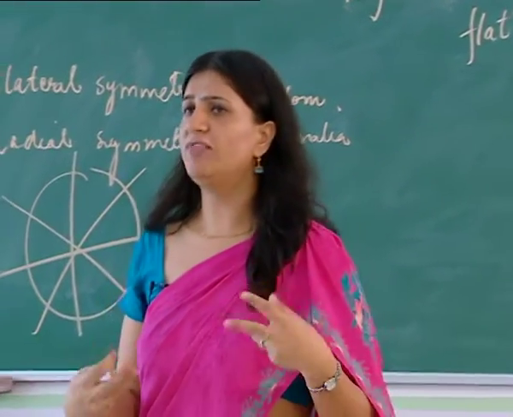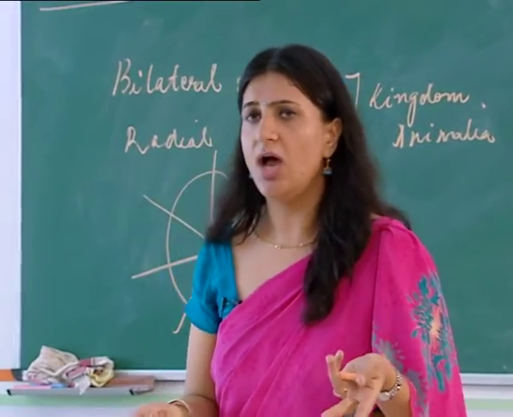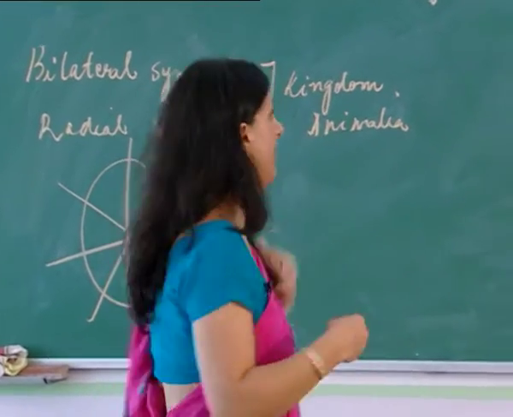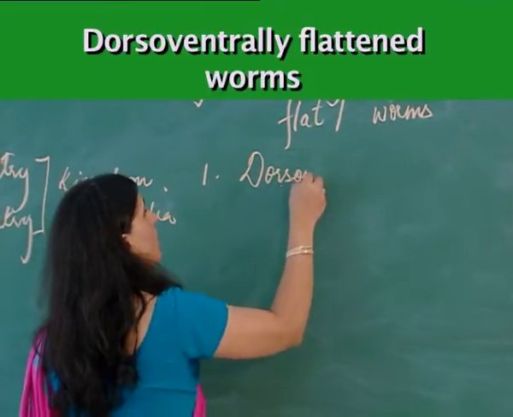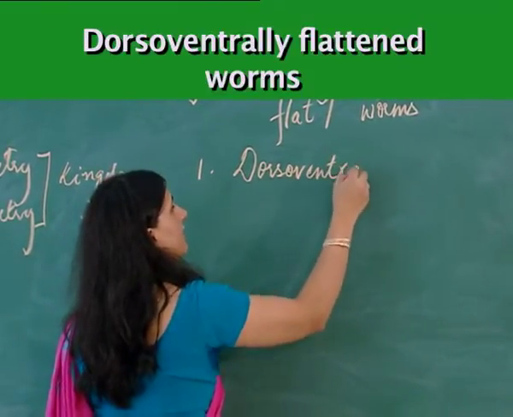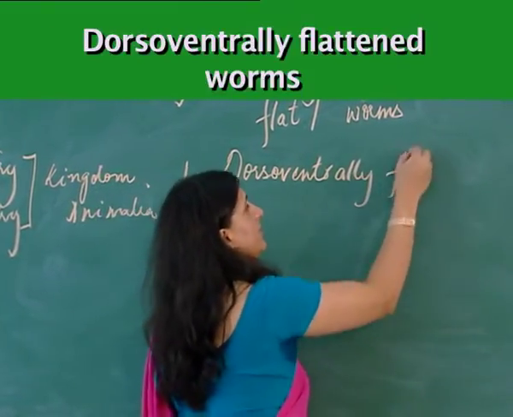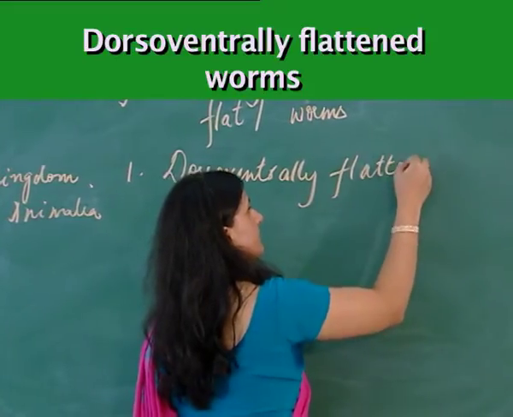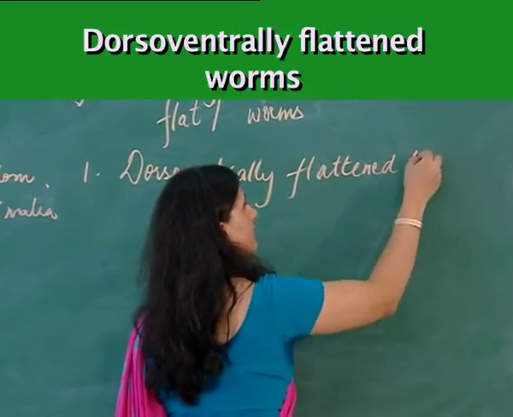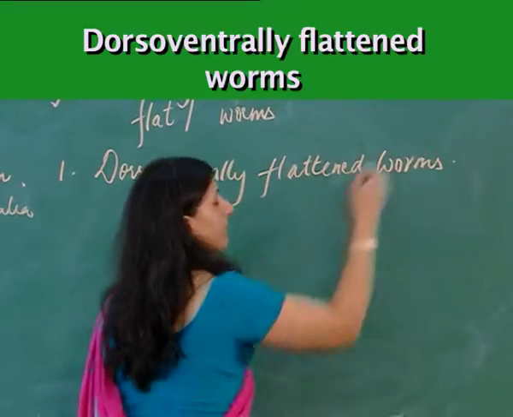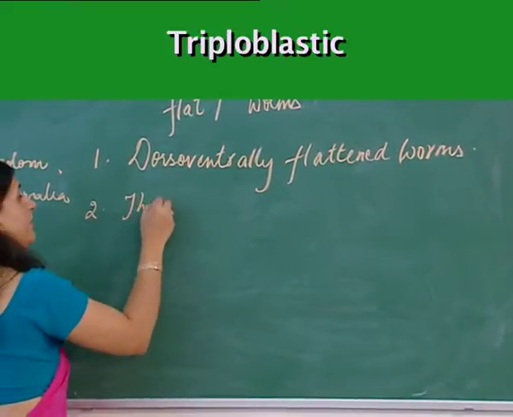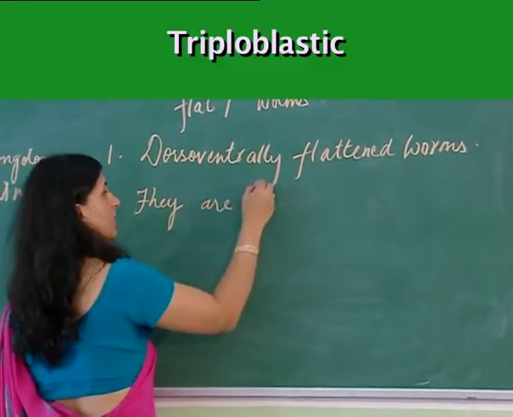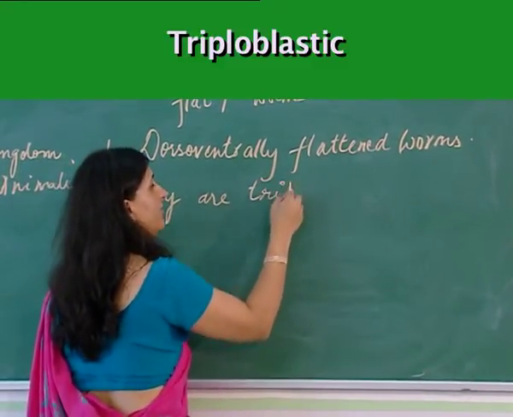Now when we are talking of the characteristic features included under this particular phylum, first, they are dorso-ventrally flattened worms. Second, they are triploblastic. We'll discuss the meaning of each and every word now.